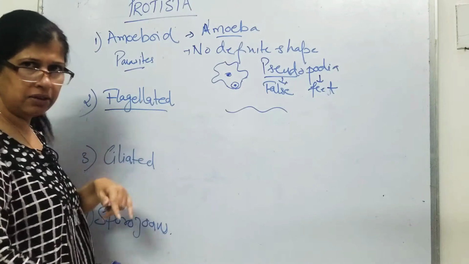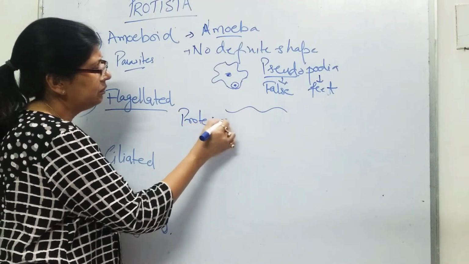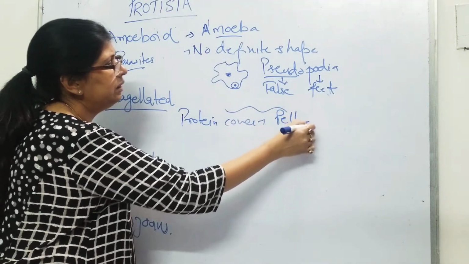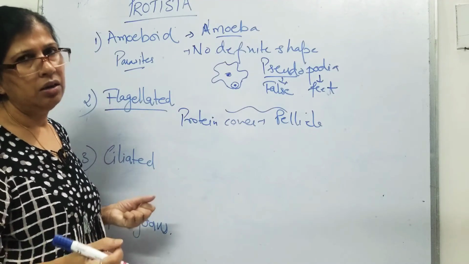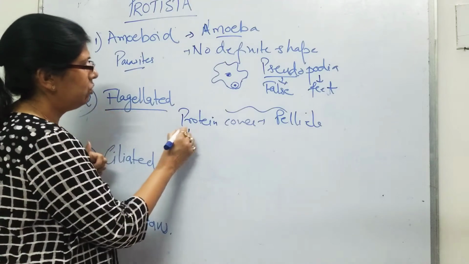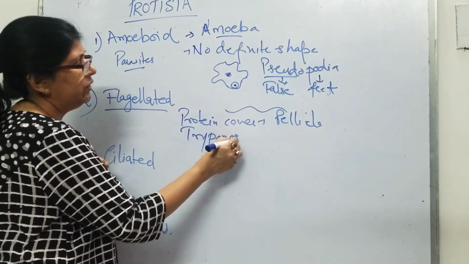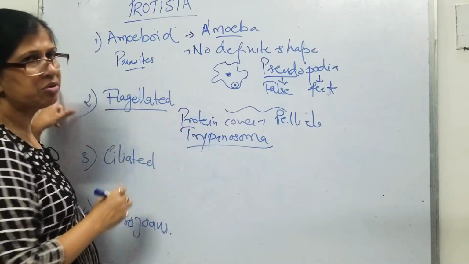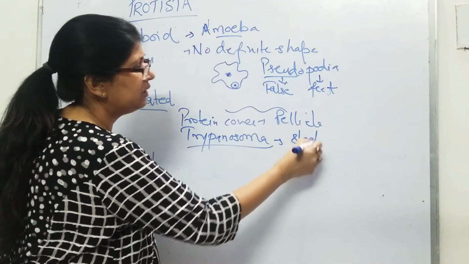They do not have a cell wall, rather they have a protein cover, the pellicle, which gives the body flexibility. They are also parasites. Trypanosoma is a flagellated protozoan which causes sleeping sickness in humans.